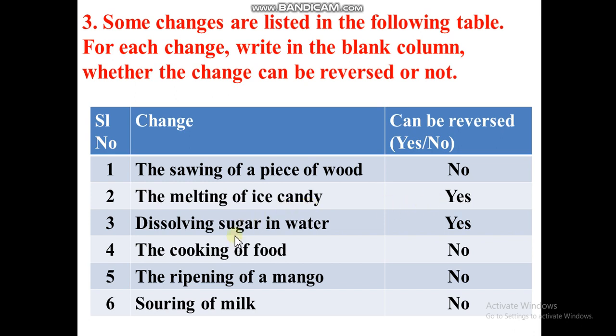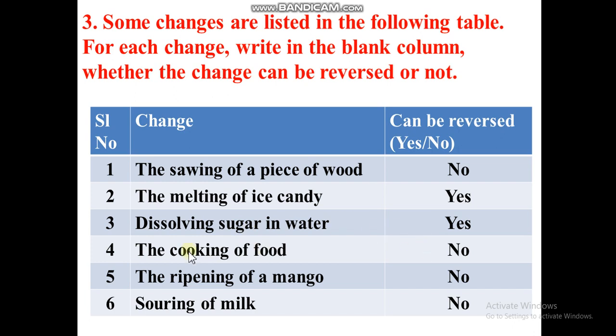Dissolving sugar in water. If we dissolve sugar in water, is it a reversible or irreversible change? It is a reversible change, because in chapter 5 we have learned about evaporation and condensation and different methods of separation of substances. If you dissolve some sugar in water and then evaporate it, the water will be removed, and we will find the sugar at the bottom of the container after complete evaporation. So it is a reversible change.